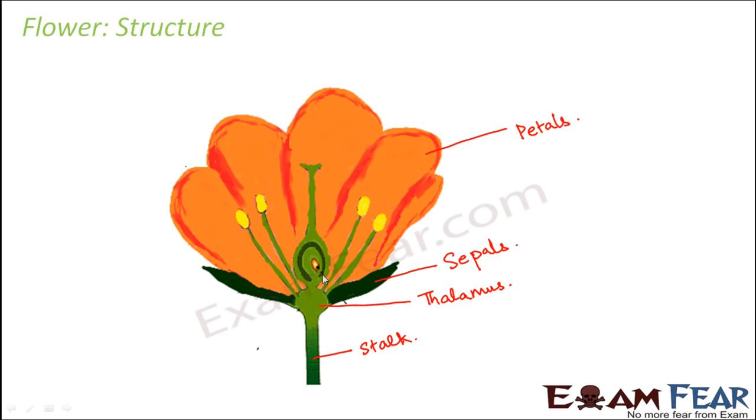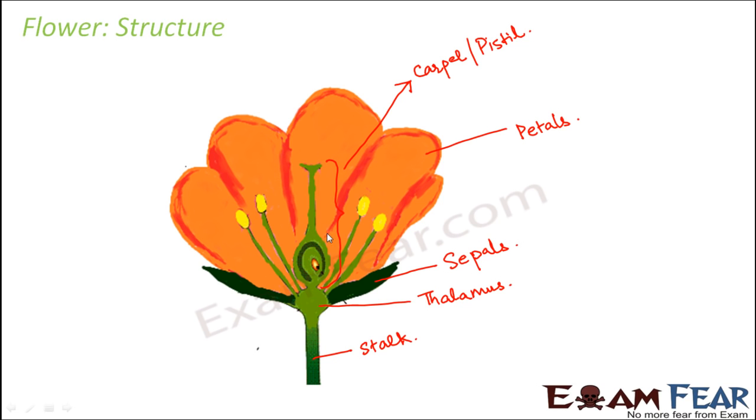So now just at the center of the flower, you actually see a structure like this, a long tube-like structure which has got a swollen base, something like this. So this entire structure forms the female reproductive organ of the flower, and this is known as carpel. So carpel, or it is also known as pistil. So you can use these names interchangeably. So this is the carpel.